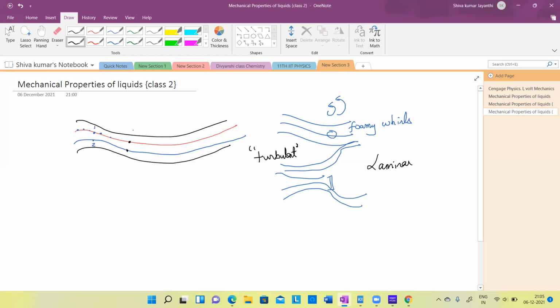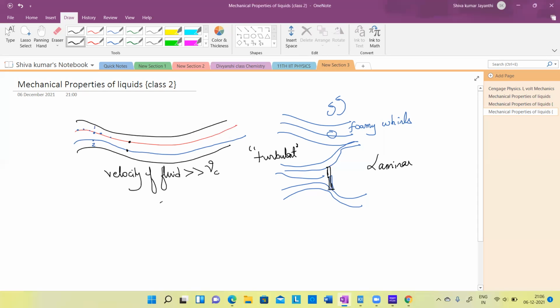So what is laminar again? Can you explain? When they have this turbulent nature, the flow is said to be turbulent. When does this turbulent nature of the water particles come about? In two cases. Either you place an obstacle in the path of the original fluid, or the velocity of the fluid is above a certain critical value, that is, higher than the critical velocity.